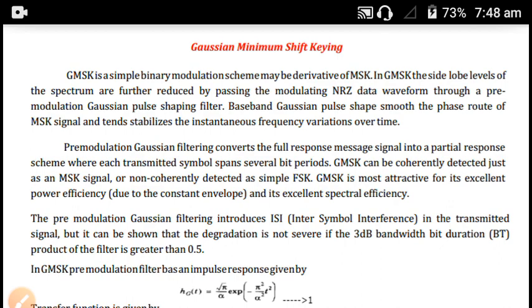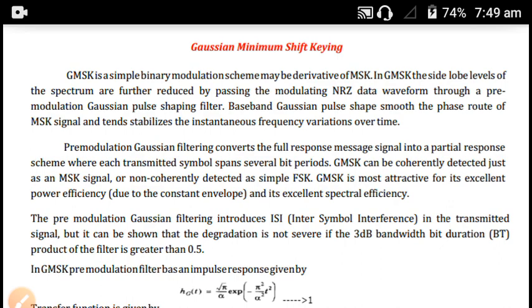A filter with Gaussian impulse response is employed in this Gaussian MSK.